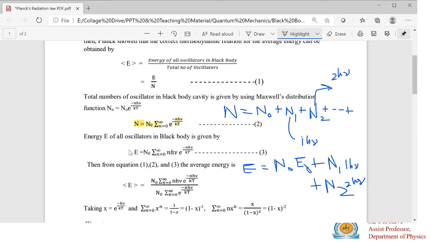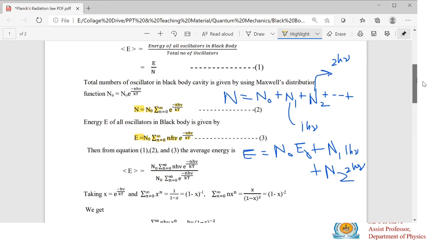So from these two equations we get the number of oscillators and the total energy of the oscillators in a black body. If you get these two terms, then you can calculate the average energy, which is the ratio of the energy of oscillators in the black body to the total number of oscillators. Substitute these two values here, and then we have to solve this equation.